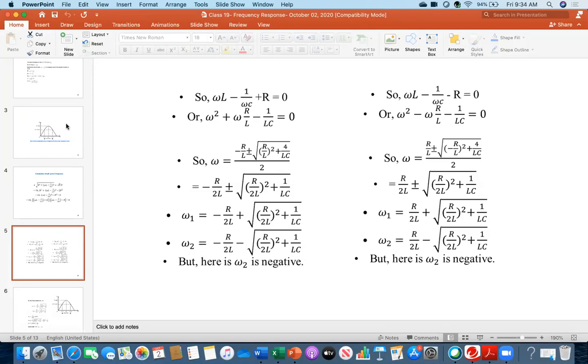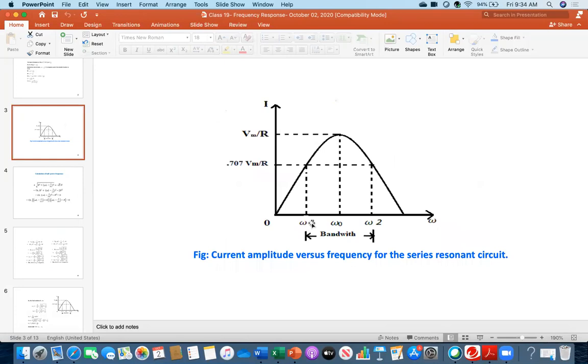Everybody look, what are we trying to find out? We are trying to find this point, omega 1 and omega 2. Because this is your 0 point and all are on the right side of 0, these should be positive values. Omega 1, omega naught, omega 2 cannot be negative, they are always positive. Those are not on this side, those are on this side.